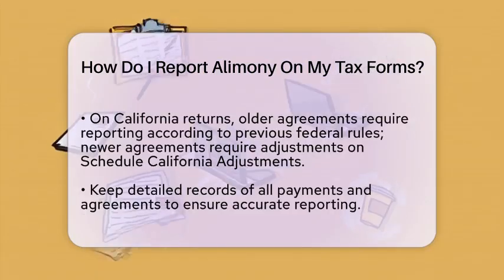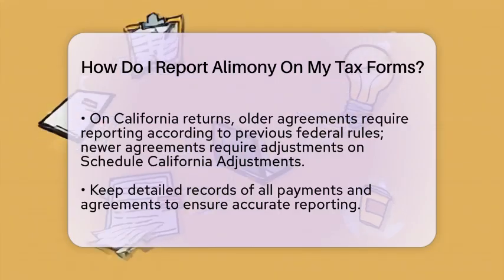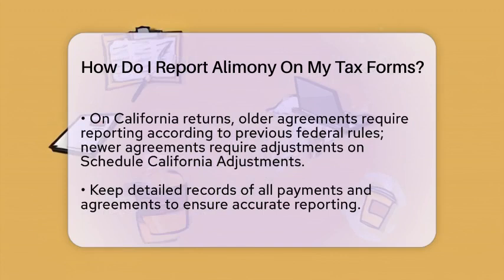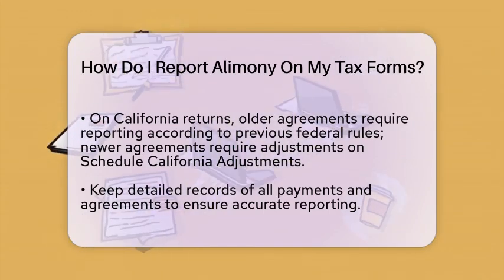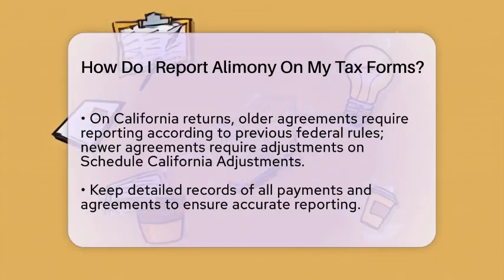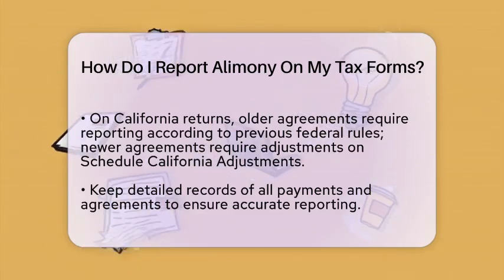If you live in California, it is important to know that the state does not follow the federal changes made in 2019. In California, alimony received is considered taxable income, and alimony paid is deductible on your state tax return. This means you might need to report alimony differently on your federal and state returns.